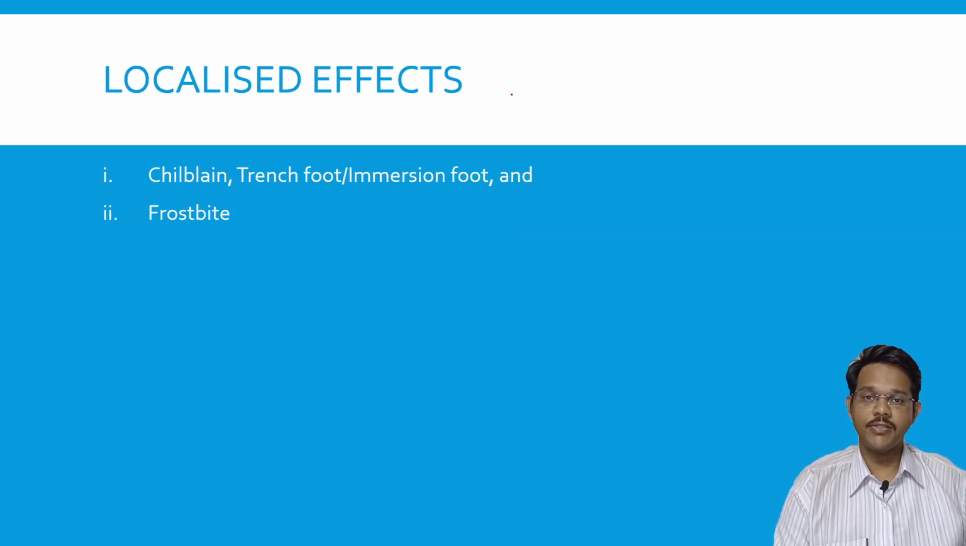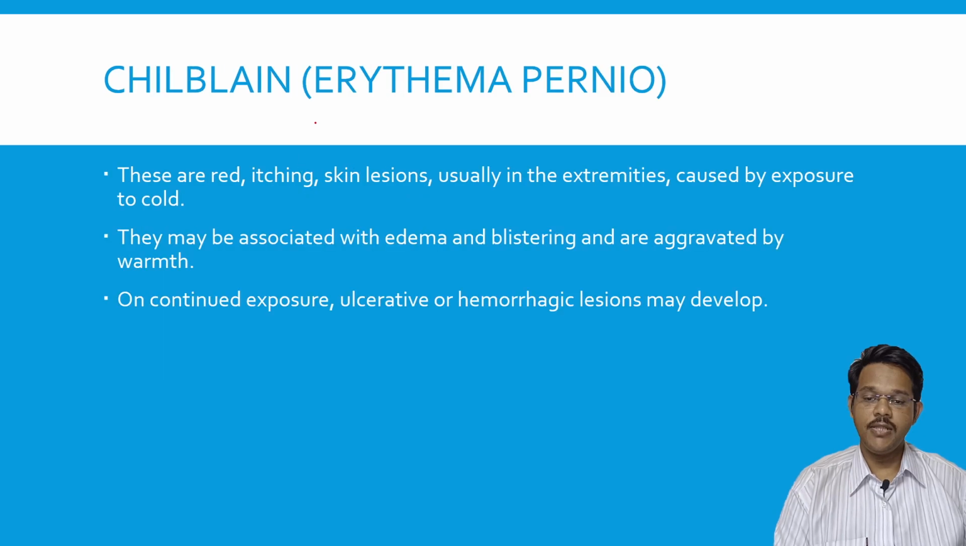Now coming to localized effects of cold, it may lead to chilblain, trench foot, immersion foot, and frostbite. Chilblain is a condition also known as erythema pernio. In this condition, red, itchy skin lesions are present, usually in the extremities, caused by exposure to cold. They may be associated with edema and blistering and aggravated by warmth. On continued exposure to cold, ulcerated and hemorrhagic lesions may develop. So these are seen in a localized area of the body where localized cold is applied, which leads to blistering and skin lesions.